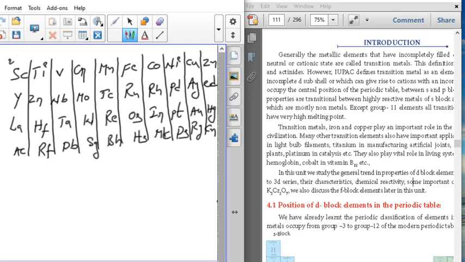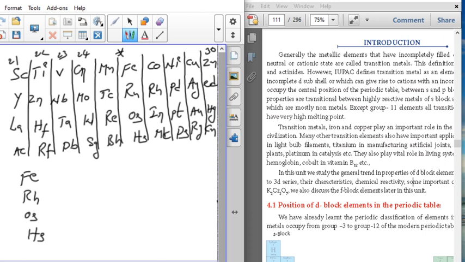First series alone you can memorize: 21, 22, 23, 24 and so on up to 30. For suppose I am asking what are the atomic numbers of iron, rhodium, osmium and Hs, hassium.